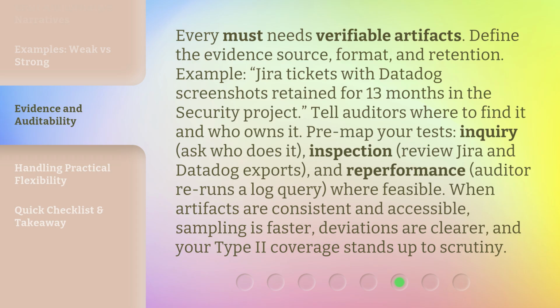Pre-map your tests. Inquiry, ask who does it. Inspection, review JIRA and Datadog exports. And reperformance, auditor reruns a log query, where feasible. When artifacts are consistent and accessible, sampling is faster, deviations are clearer, and your Type 2 coverage stands up to scrutiny.